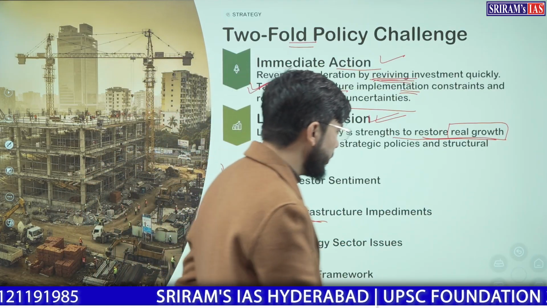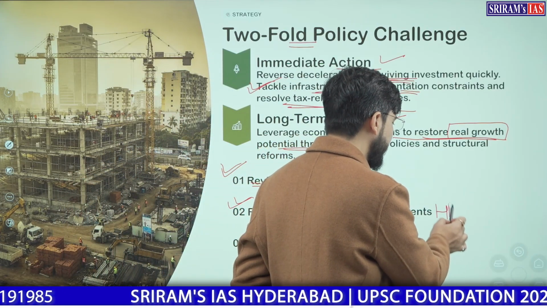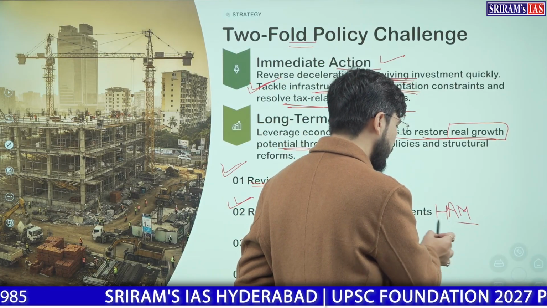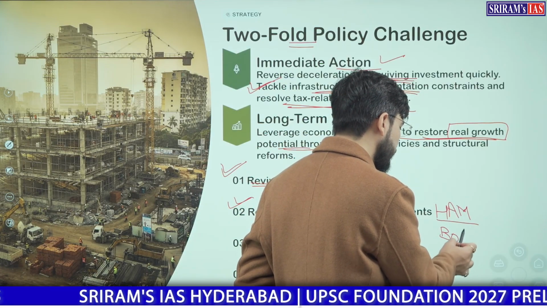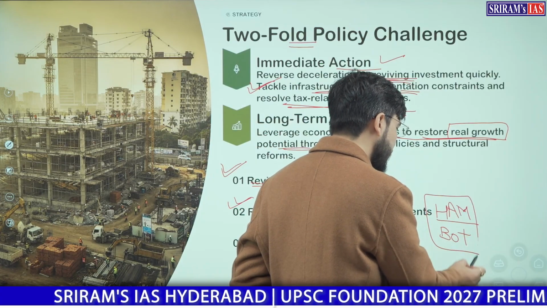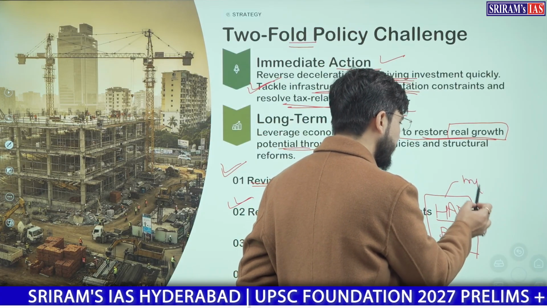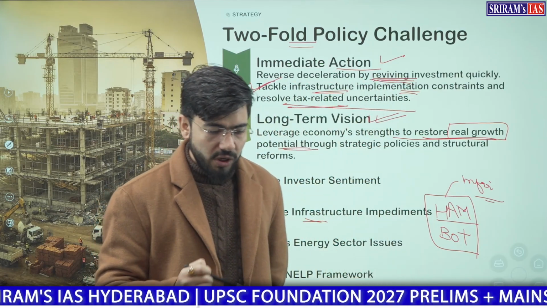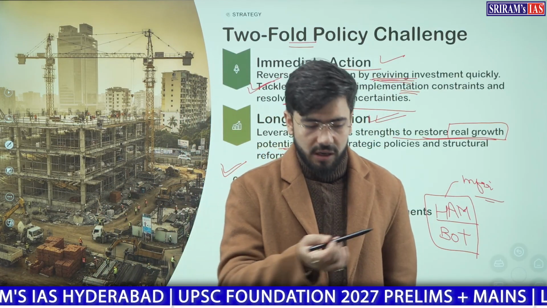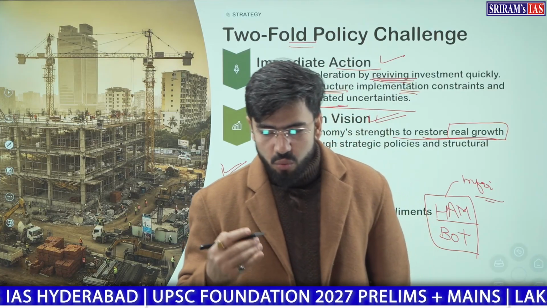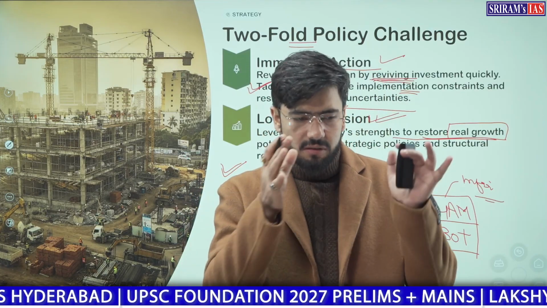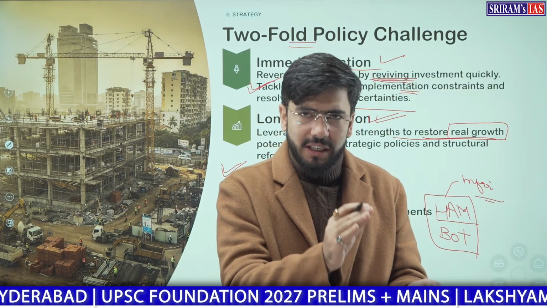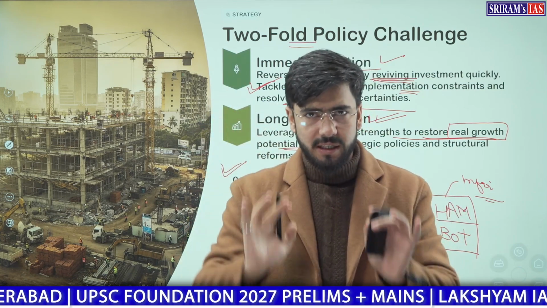You might have heard of the hybrid annuity model, or the build, operate and transfer model, in terms of infrastructural development. What are these models? We adopted them in the recent era, so that we develop the infrastructure, build it, operate it and transfer it.